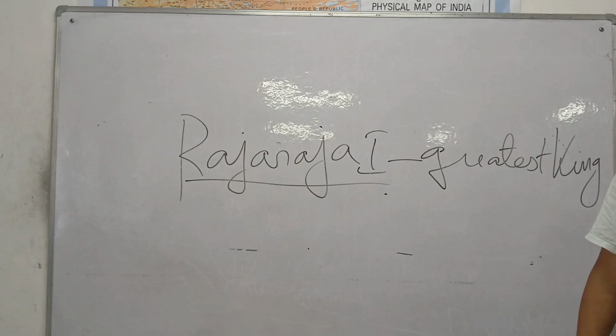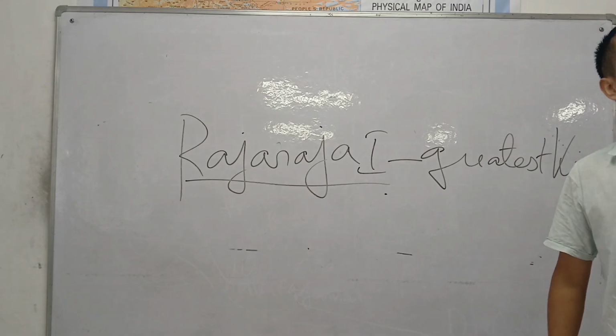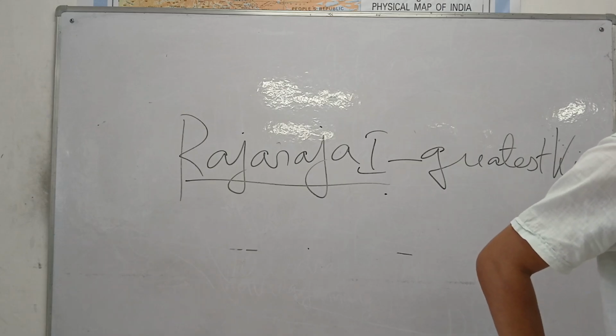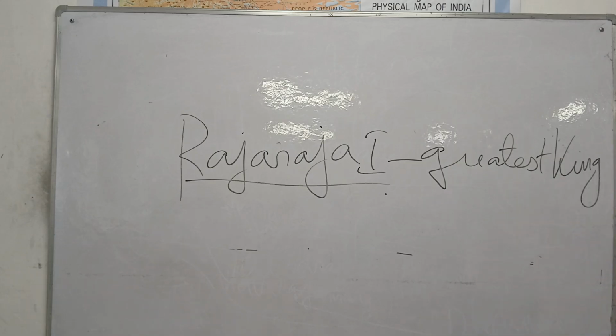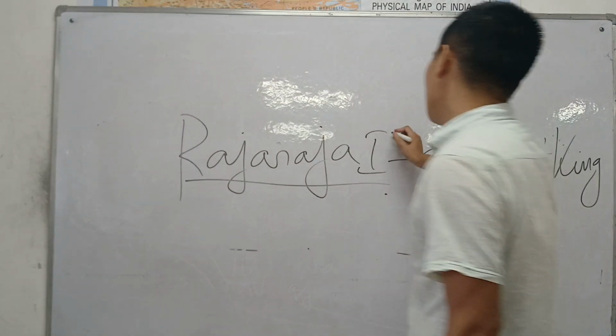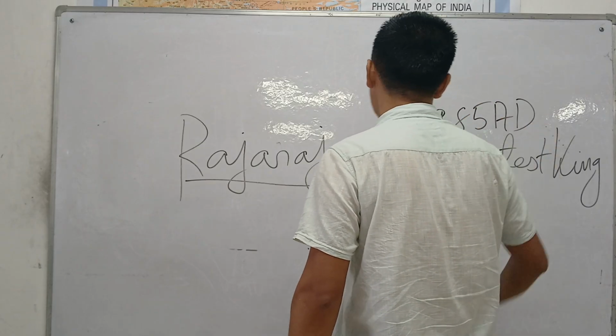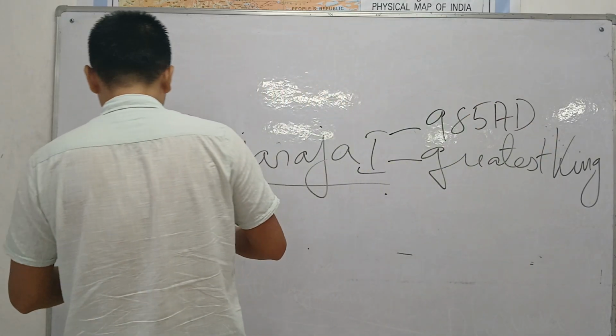Rajaraja I, the greatest king of the Chola dynasty. Rajaraja I is the greatest king of the Chola dynasty. He became the king in the year 985 AD. This will never be asked, but it's just for personal information. He was the greatest king of the Chola dynasty.